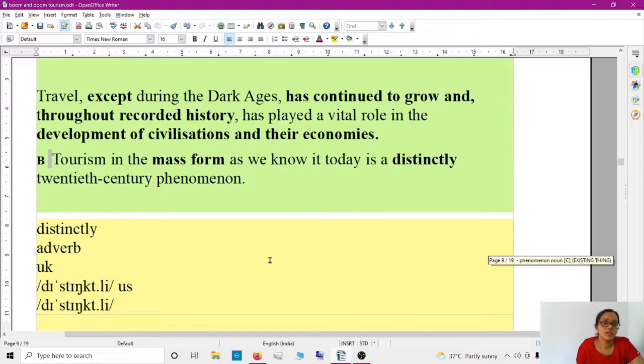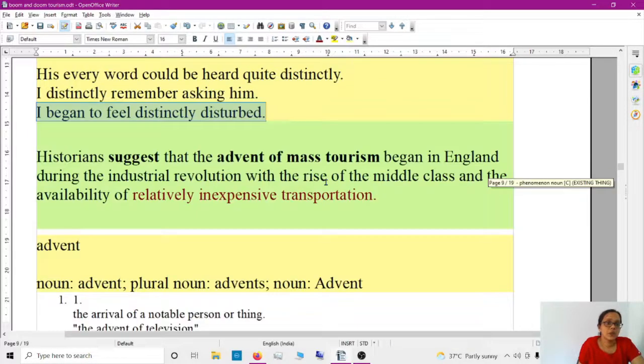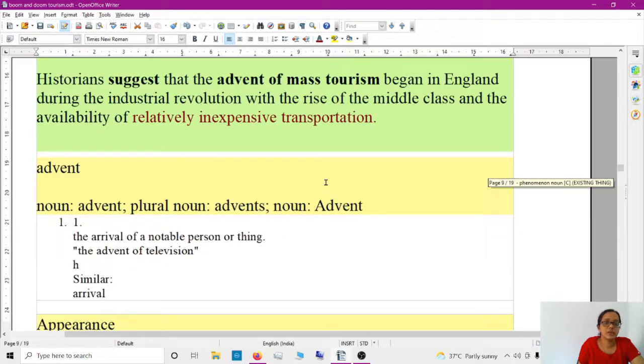So this is about tourism. A different vocabulary item is mass tourism, and the solution for the tourism problem is ecotourism. I already made a video related to ecotourism. You can watch that. Historians suggest that the advent.